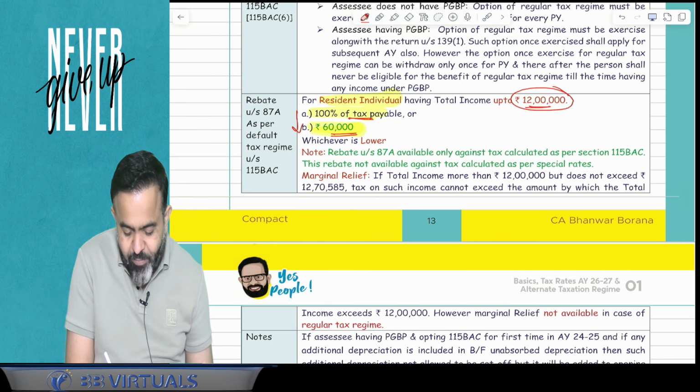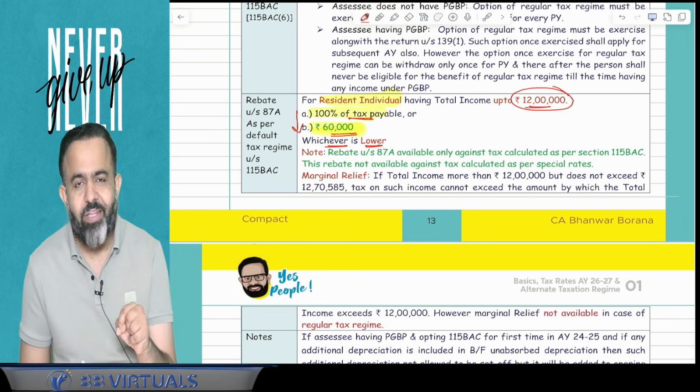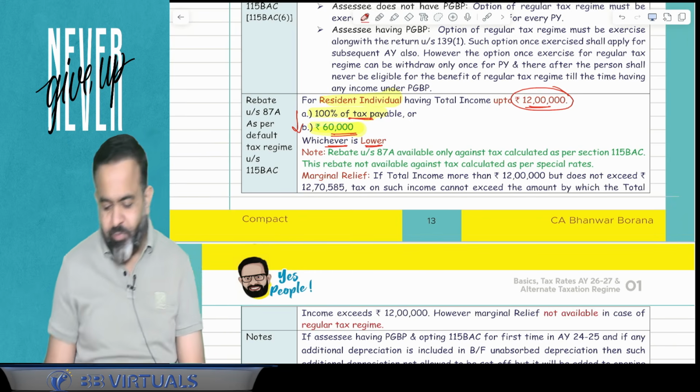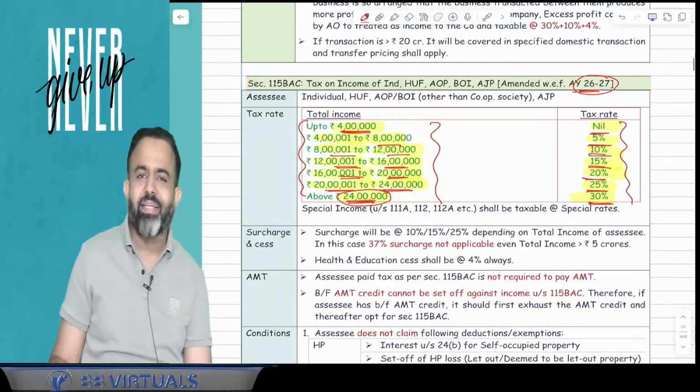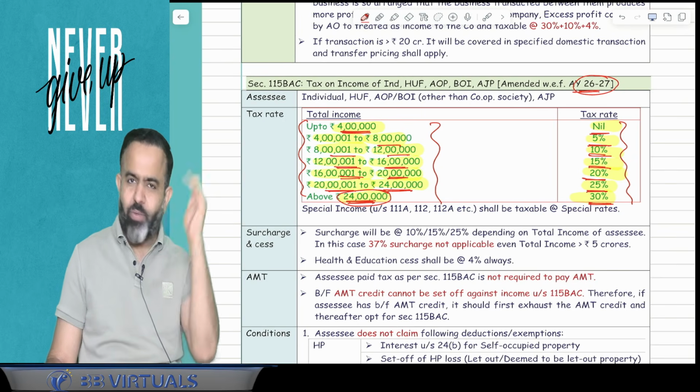100% of tax or 60,000, whichever is lower, this rebate is available. So that's why people are saying that up to 12 lakh there is no need to pay the tax. If your income is within the limit of 12 lakh then there is no need to pay the tax. Why? Suppose your total income is 12 lakh.